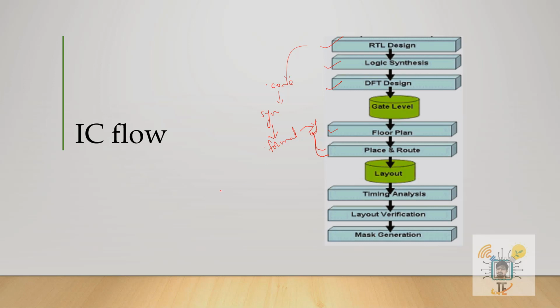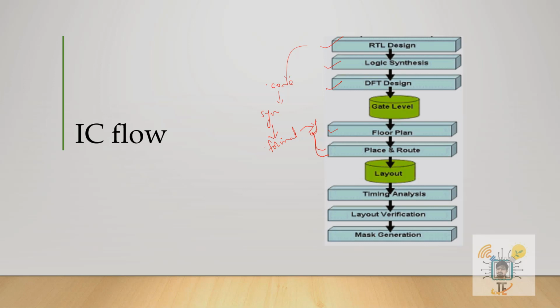Similarly, here also we have to place different components, whether it is clocks or macros or memories, whatsoever it may be. We need to place them in such a way that it is easy for us to make the connections between them, and it should occupy less space. So some constraints will be there, and based upon that, we need to make a floor plan.